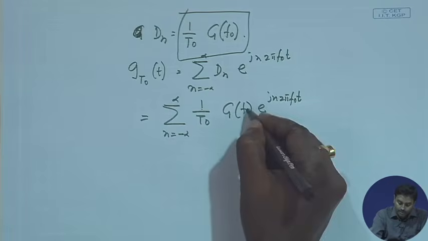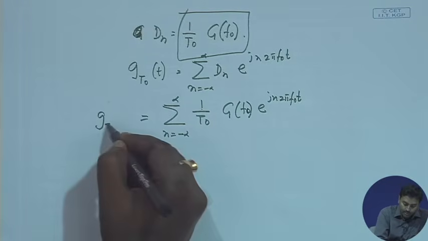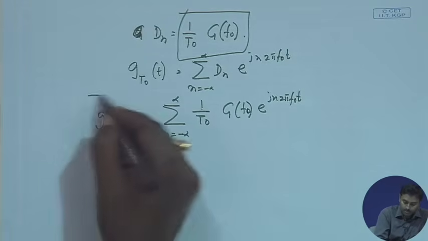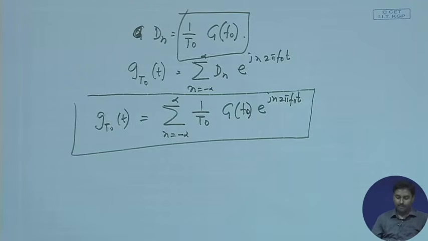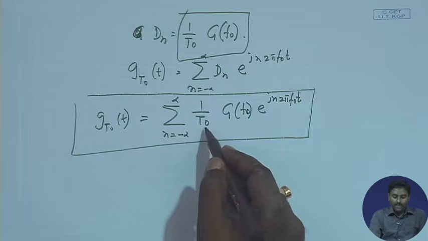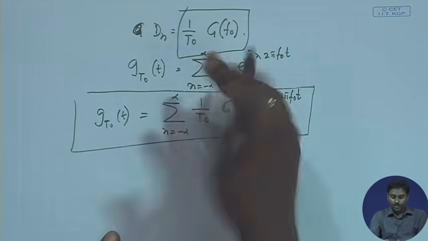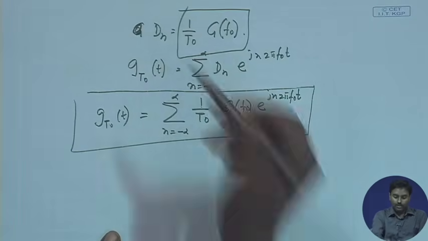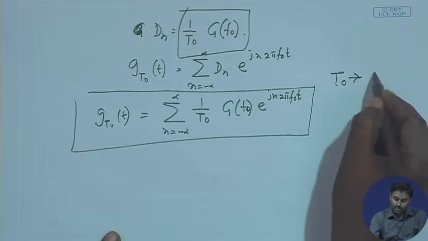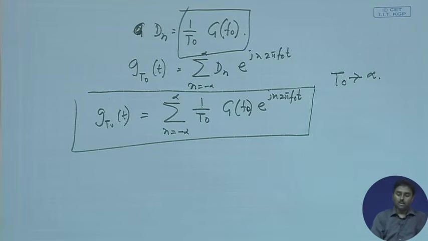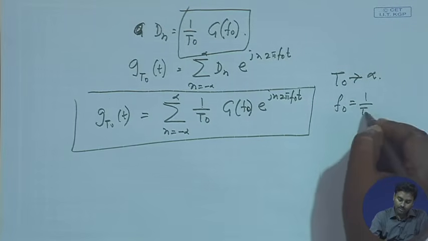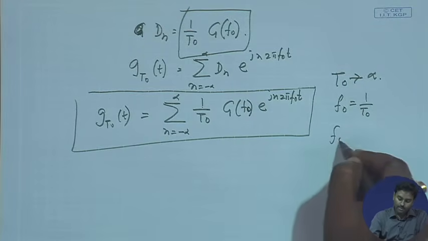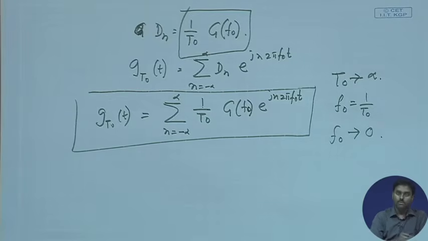Now, let us try to see what this particular thing means. What is happening in this case? We have already assumed, otherwise we could not have constructed this Dn equal to this, that T0 tends to infinity. Whenever T0 goes to infinity, I have the relationship f0 equal to 1 by T0. So, what happens to f0? f0 tends to 0.